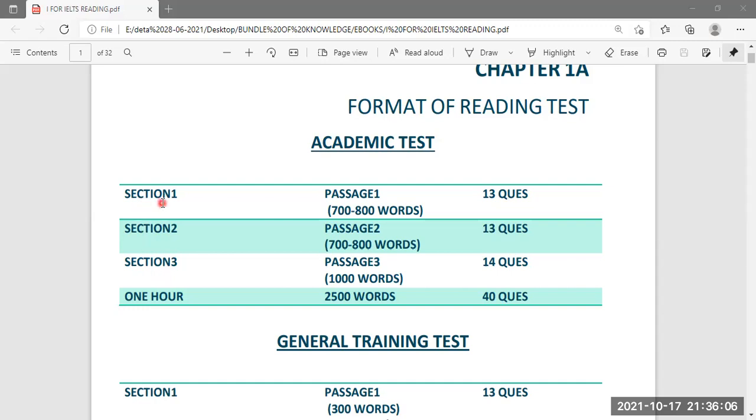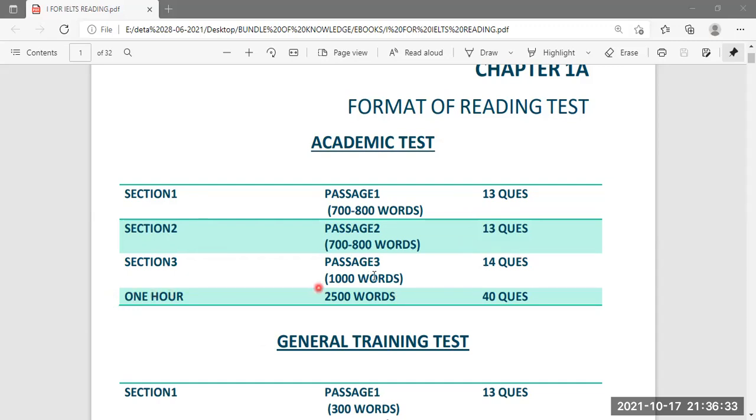Section 1, which will be having one passage only, which might be 700 to 800 words long, and it will have approximately 13 questions. Section 2, again, it will be having one long text and it will be also somewhere around 700 to 800 words long. Total questions will be 13.